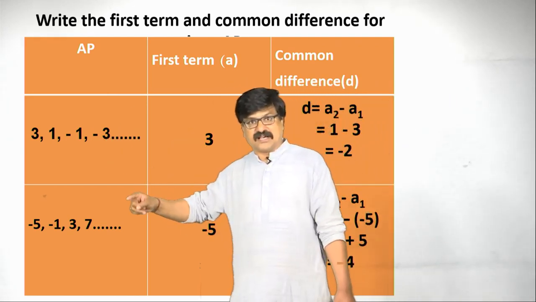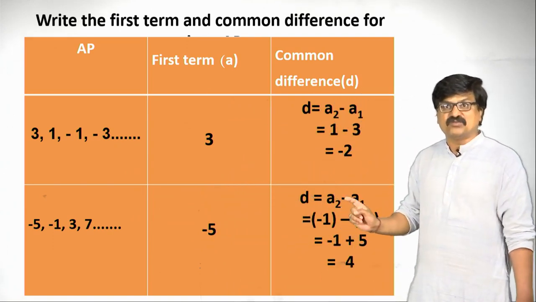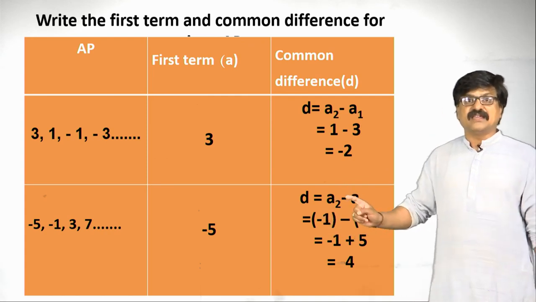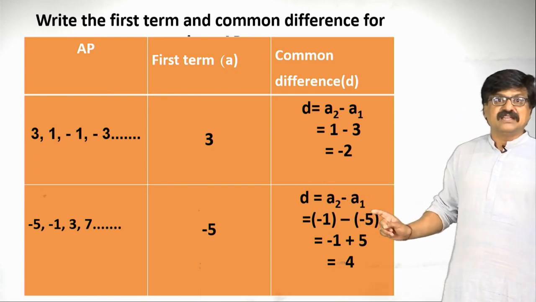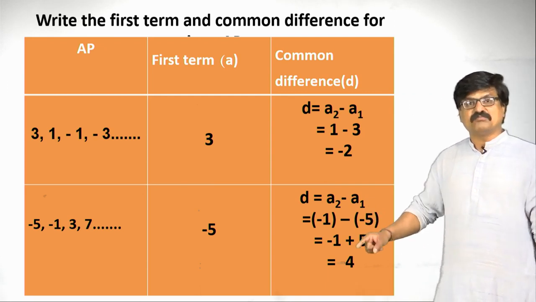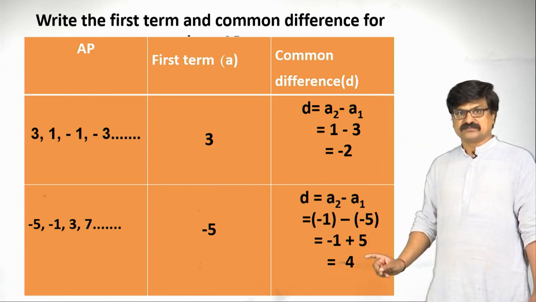For second example, how to find D means again I am taking A2 minus A1. What is A2 value? Minus 1. This minus write as it is, A1 is minus 5. So, minus into minus plus. So, plus 5 minus 1 is, it is 4 only. Clear?